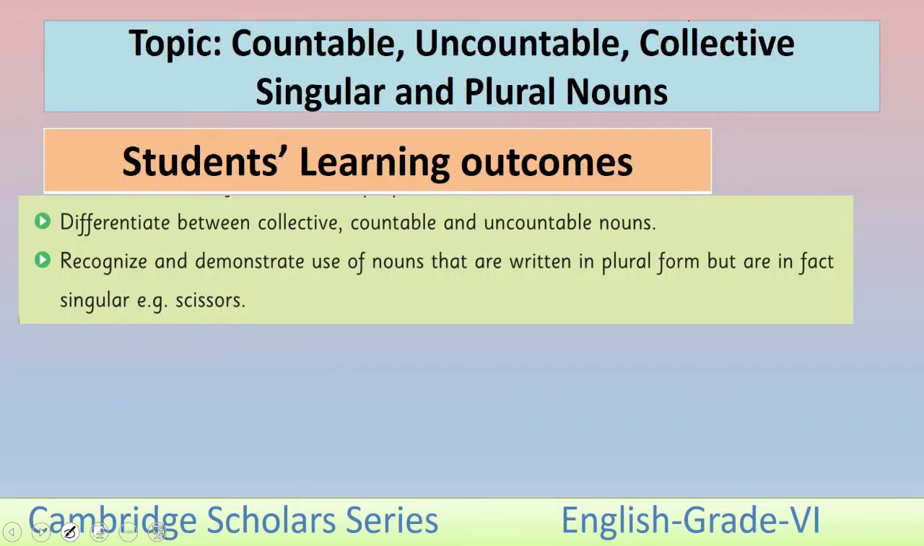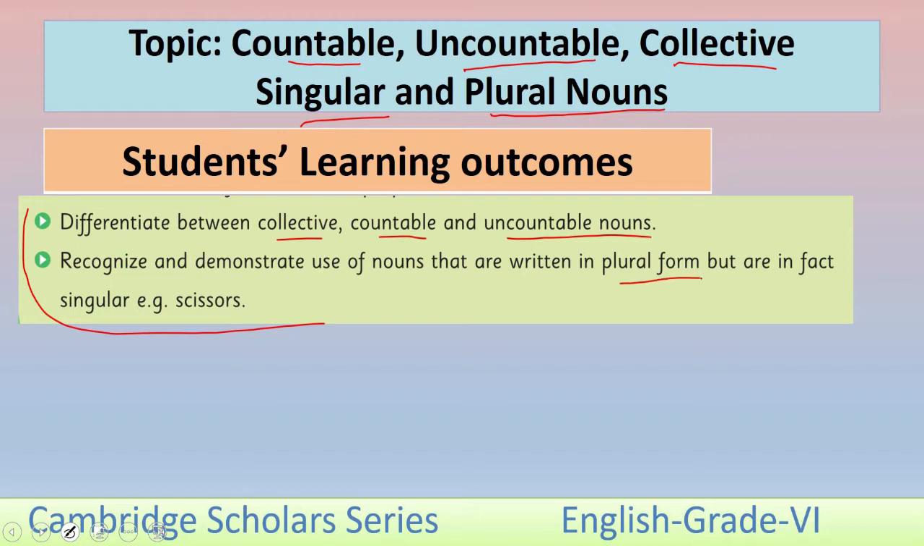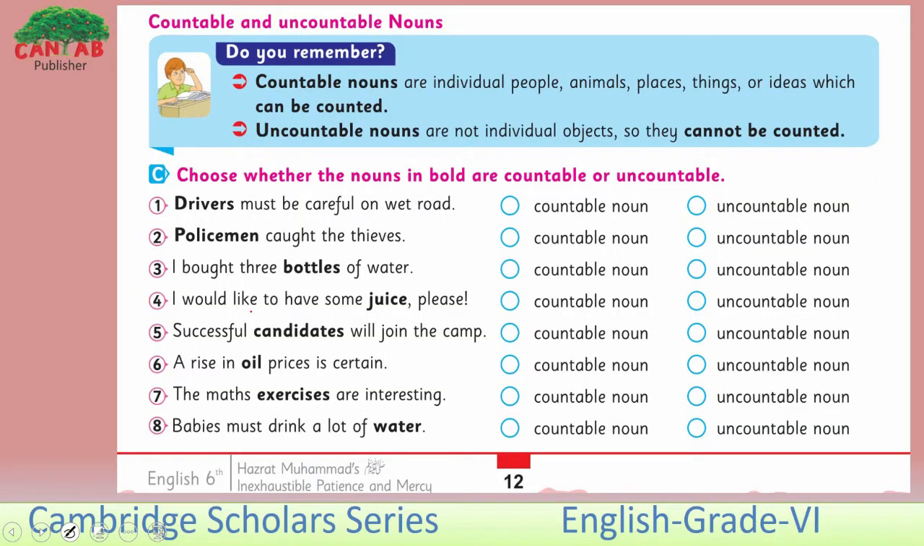Our topic is countable, uncountable, collective, singular and plural nouns. Students' learning outcomes of this lesson are here. Differentiate between collective, countable and uncountable nouns. Recognize and demonstrate use of nouns that are written in plural form but are in fact singular. For example, scissors. Let's first discuss the countable and uncountable noun.